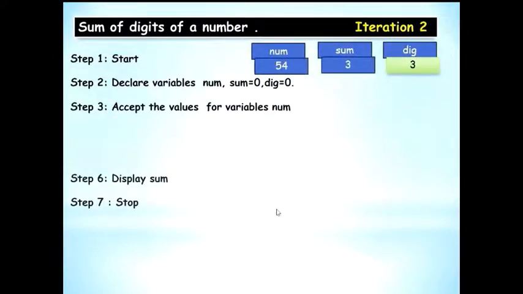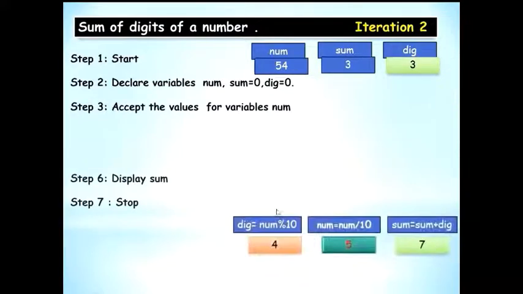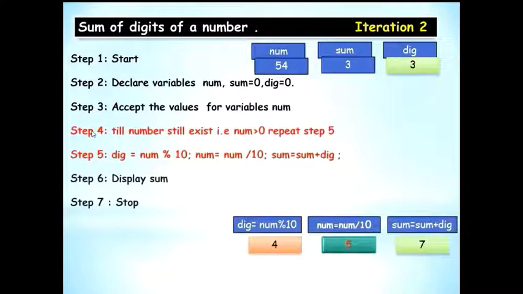number is 54, sum is 3, digit is 3. You will check step 4 because this is still greater than 0. So you will repeat 5. On repeating 5, you will get these values. You will extract 4 now. Now 54 becomes 5 because you are reducing the number, and now the sum of the digit. First time you had extracted 3, then you extracted 4. So 4 plus 3, 7.